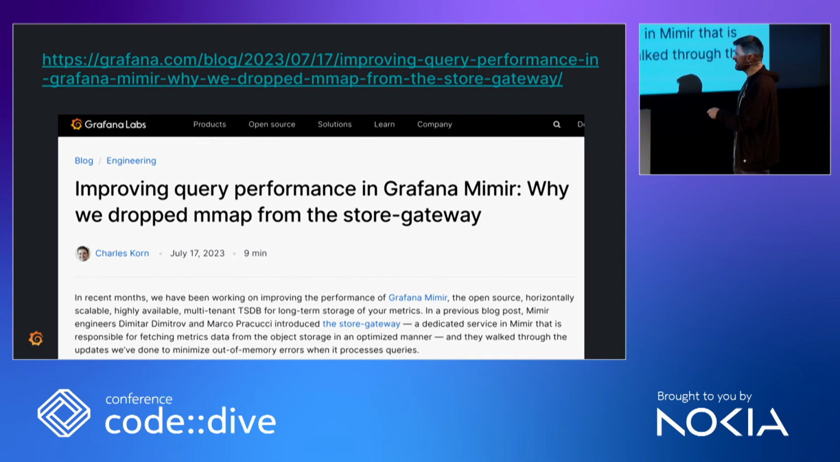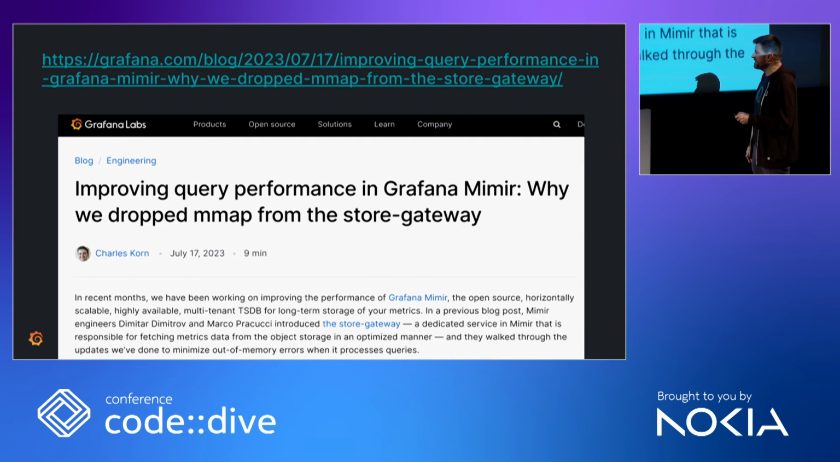But Mimir is essentially taking literally the Prometheus code base, taking it apart and creating some kind of distributed system from it. And one of those little components is the store gateway, and it uses Prometheus code, so it uses the memory mapping. It's a dedicated service in Mimir that is responsible for fetching metric data from the object storage. Of course, you don't have disk, you have object storage in distributed systems.